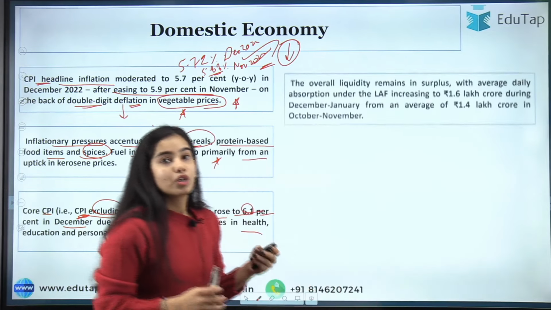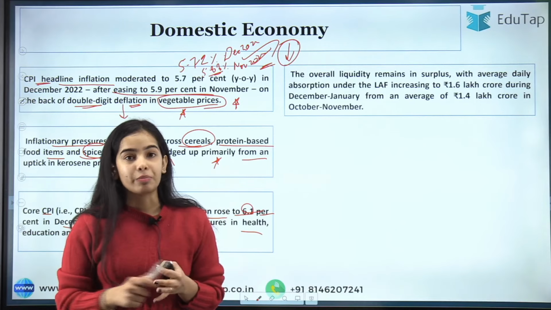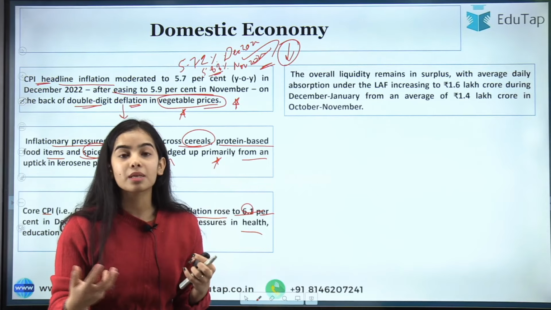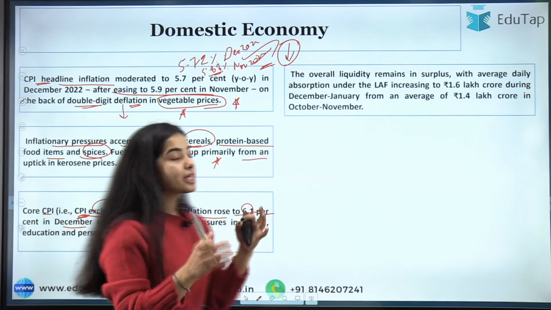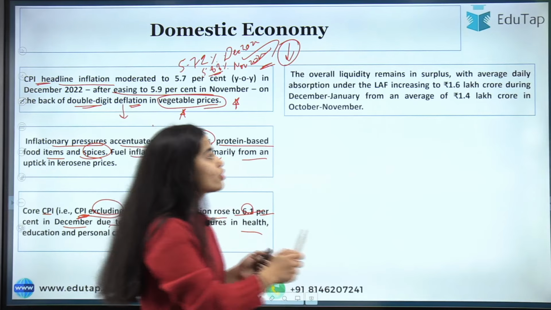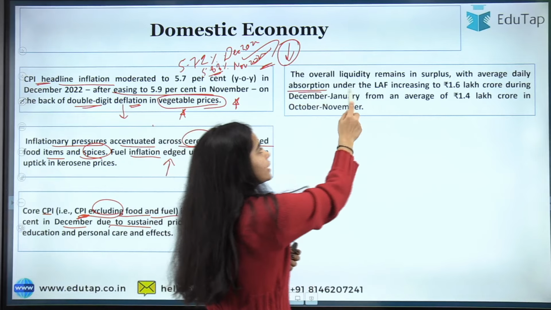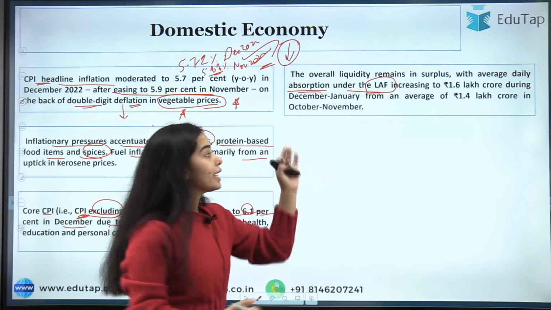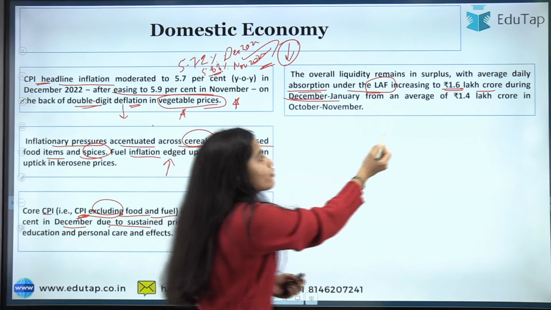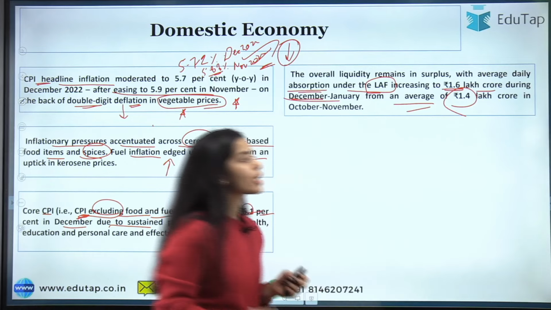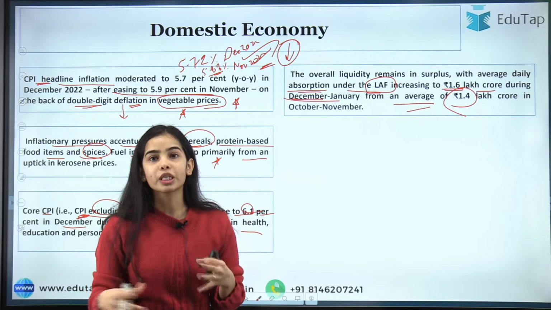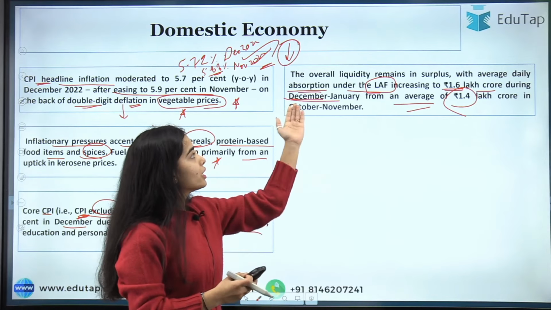Okay. So now the overall liquidity remains in surplus. In our country there is a surplus of liquidity, a surplus of money supply present. But the RBI is continuously, daily, trying to absorb the extra liquidity, with average daily absorption under the liquidity adjustment facility increasing to 1.6 lakh crore during December-January from an average of 1.4 lakh crore in October-November. So this is the average daily absorption under the LAF that was happening in December-January.